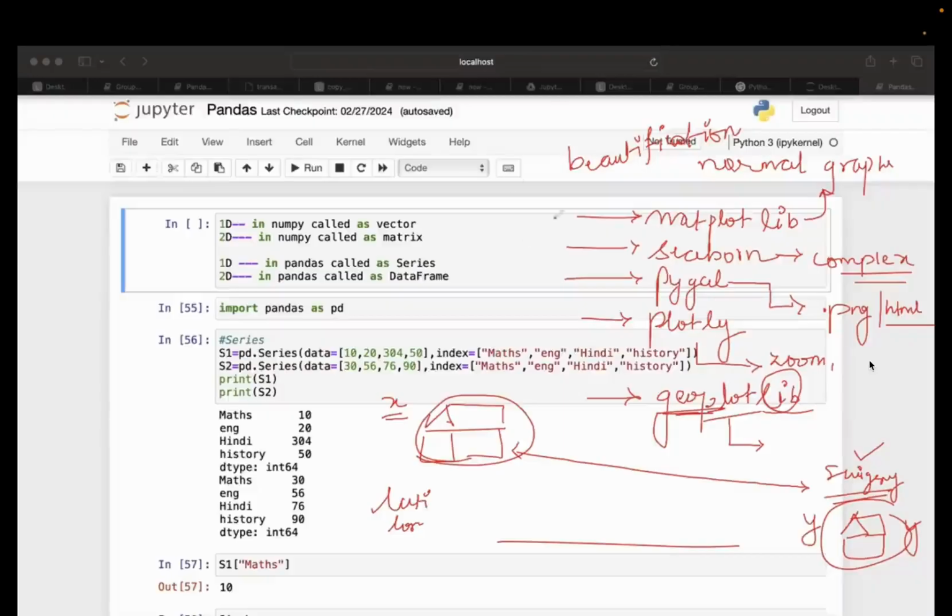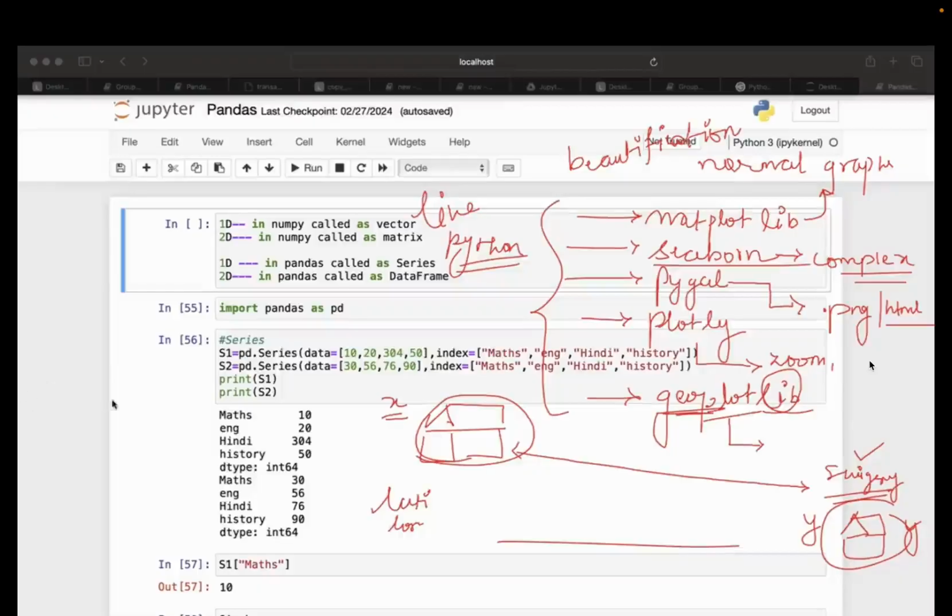Okay, so we are going to cover all of these 5 libraries, and if the time remains, we are going to create live dashboards in Python. So you will understand the purpose of each of the libraries which we are learning for visualization. Now, the first library which we are going to start with today is called Seaborn.